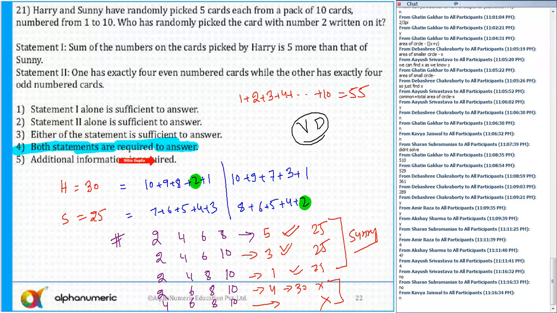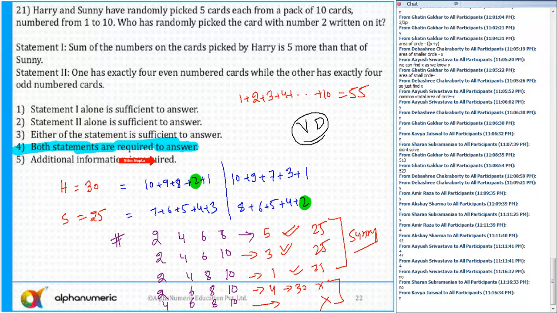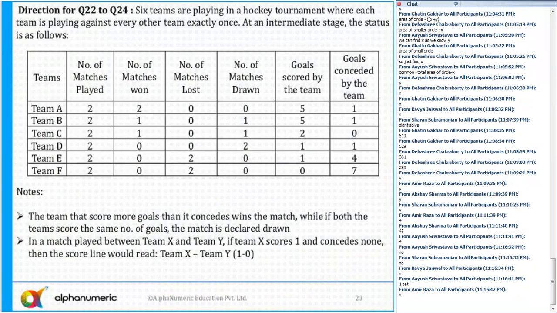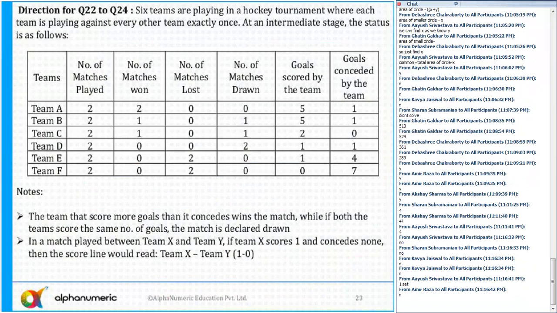So how many of you have solved both the sets of DI? Who has tried? No one has tried DI. First set. If you had attended the lecture on games and tournaments, then the first set would be done. Even the second set is also good. So should I discuss this DI set?